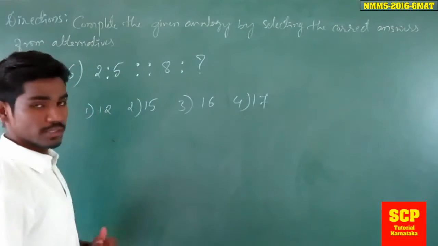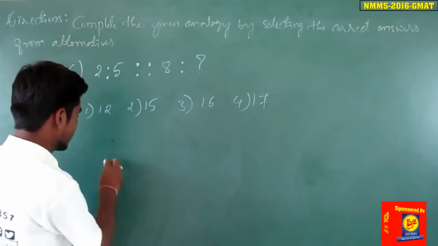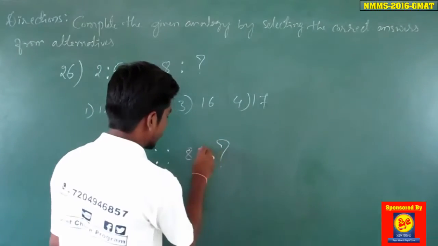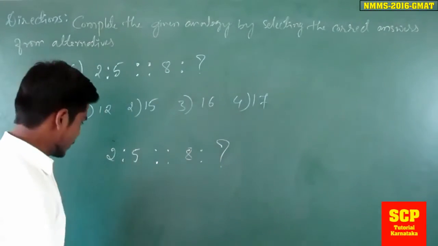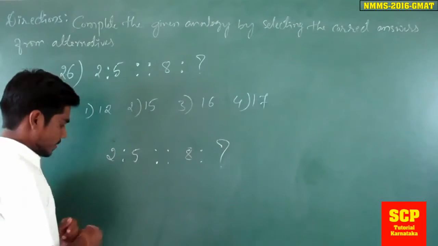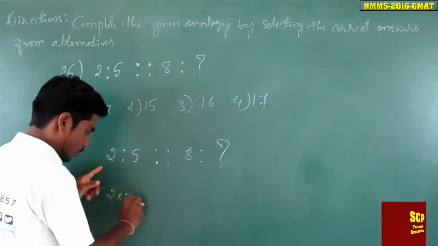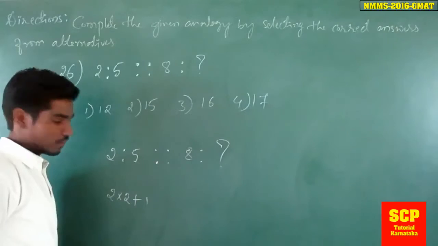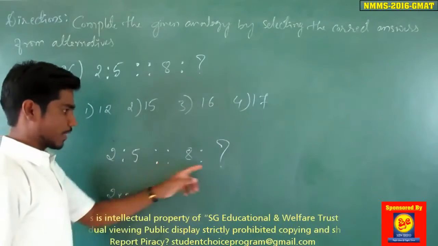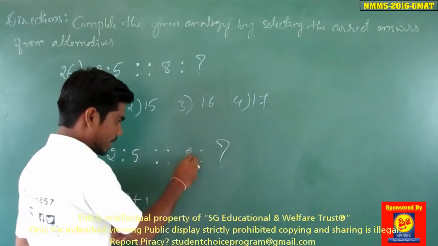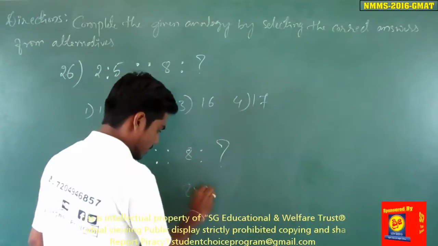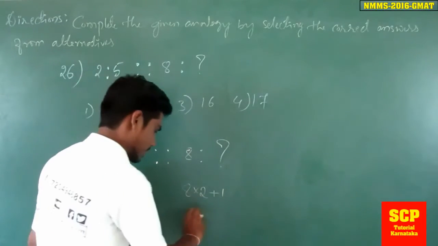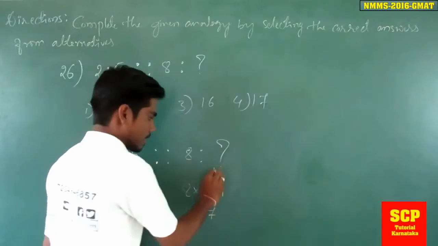Friends, to solve this, first let me write the given question, that is 2:5 is as 8:? Okay, see here, this 5 can be obtained when I multiply 2 by 2 and add 1. That is 2 into 2 is 4, 4 plus 1 is what? 5. Okay, I will use the same analogy to get the number over here. That means I will multiply 8 by 2, that is 8 into 2 is what? 16. Next, let me add 1, that is what? 17. So, the number here will be 17.